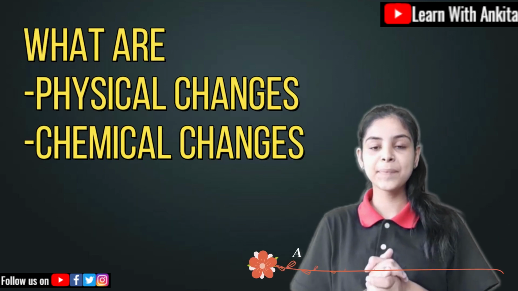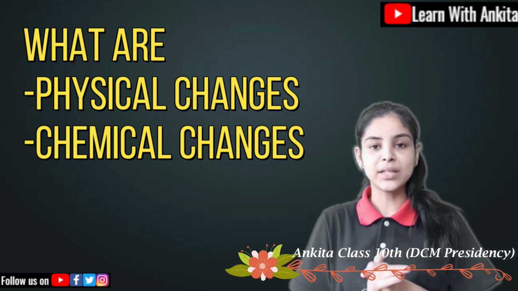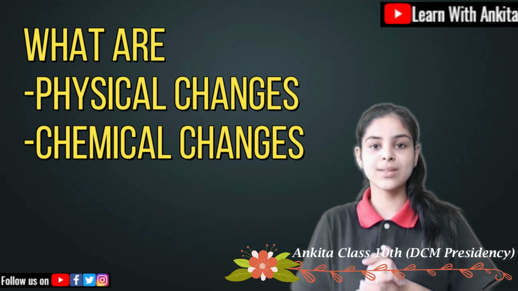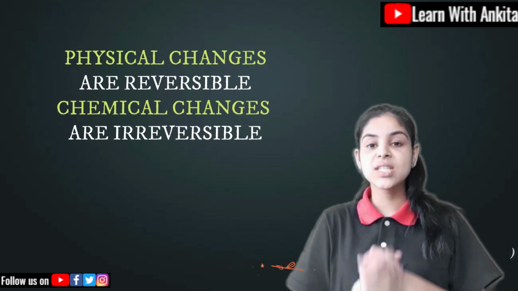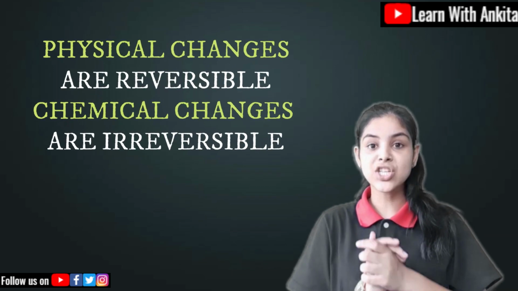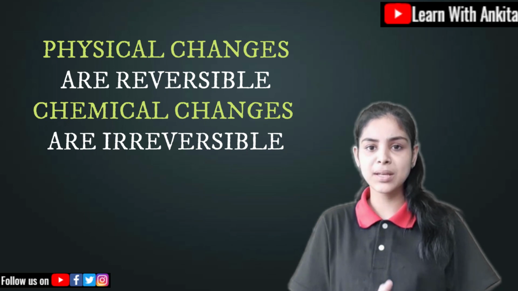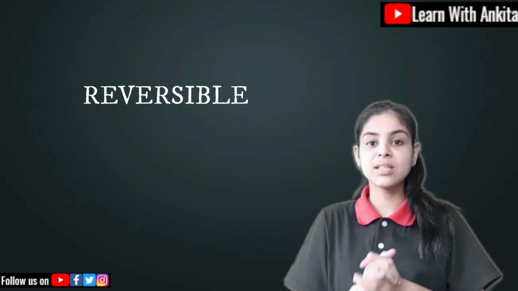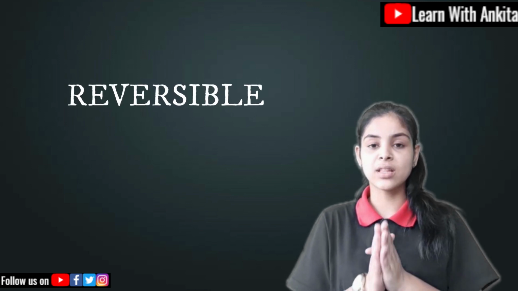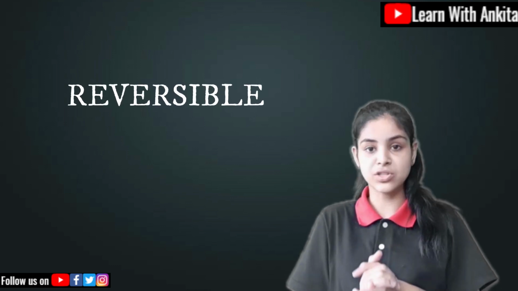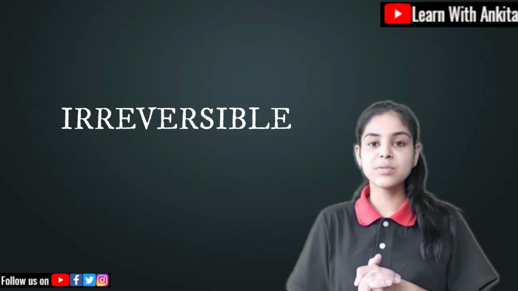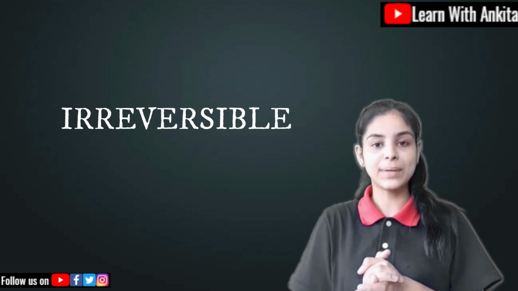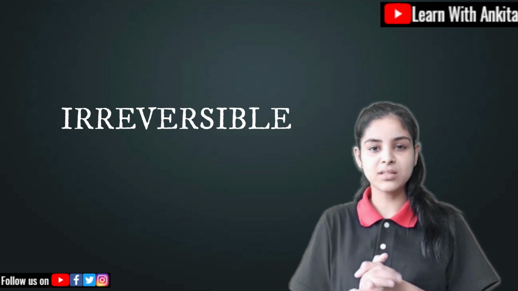Before starting this chapter, you should know what physical changes and chemical changes are. Physical changes are reversible and chemical changes are irreversible. What do I mean by reversible and irreversible? Reversible changes are the changes which can be reversed again. But irreversible changes are the changes which, once changed, can't be obtained again.